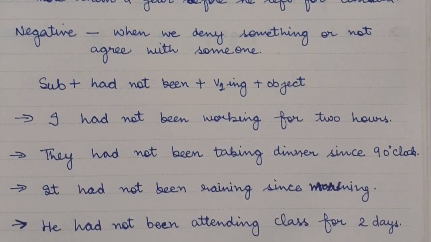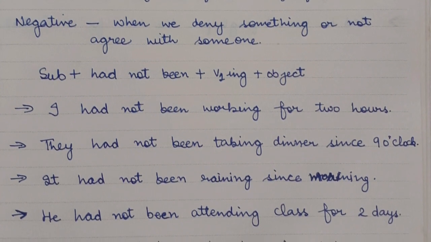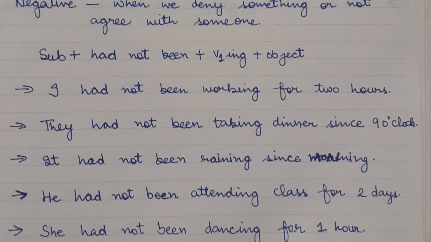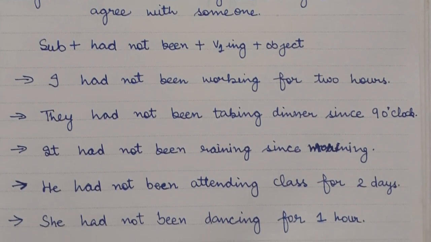It had not been raining since morning. He had not been attending class for 2 days. She had not been dancing for 1 hour.